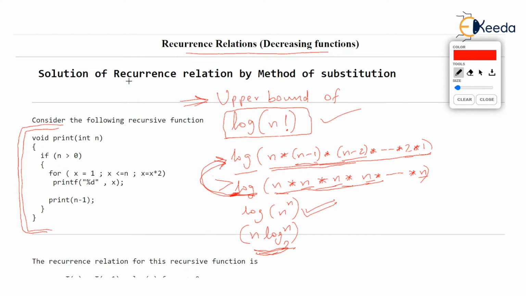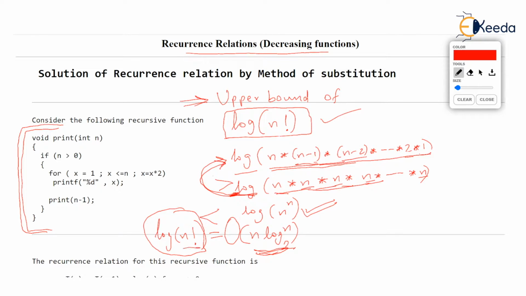So we say that log of n factorial has an upper bound of n log n to the base 2. So we can say log of n factorial is big O of n log n. You can just rewind this and check it out again. Surely log of n factorial will be less than this, correct or not?